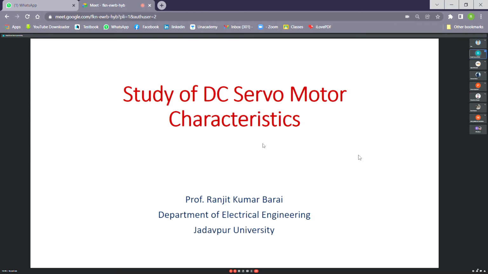In system theory, you studied the modeling, that means finding the transfer function of a DC servo motor from the very basic understanding of physics. And you found that there are two time constants of a DC servo motor: one is the mechanical time constant, another one is the electrical time constant.